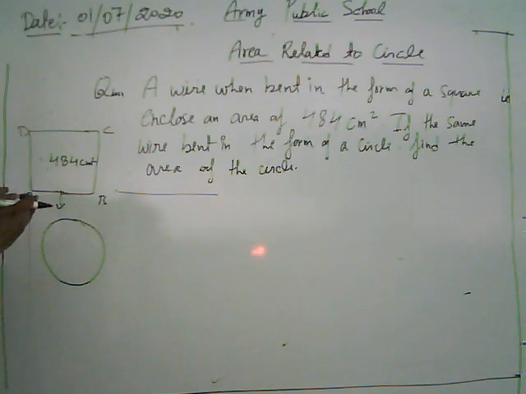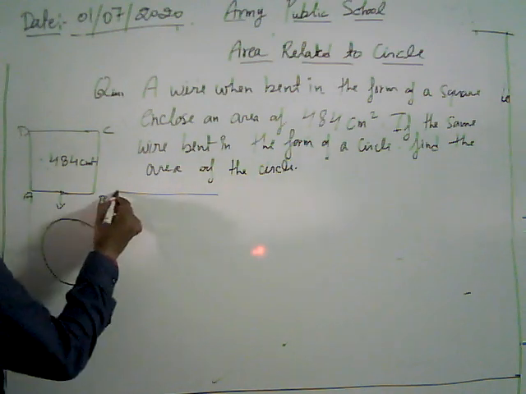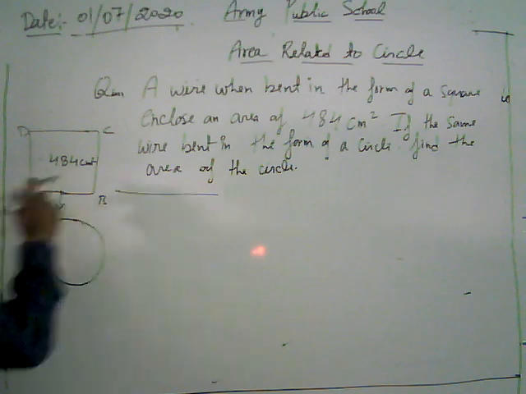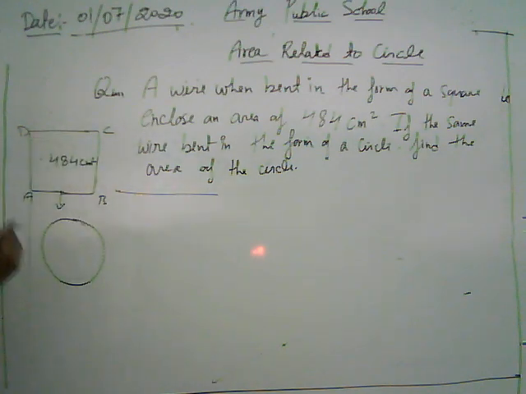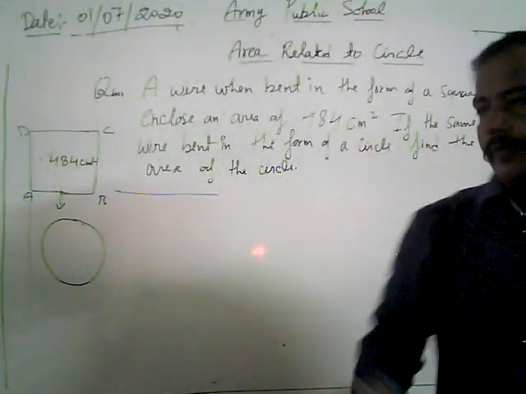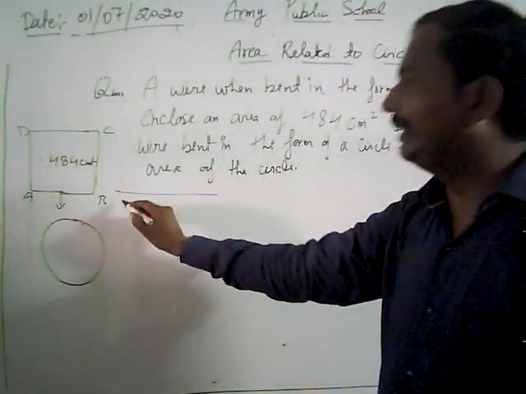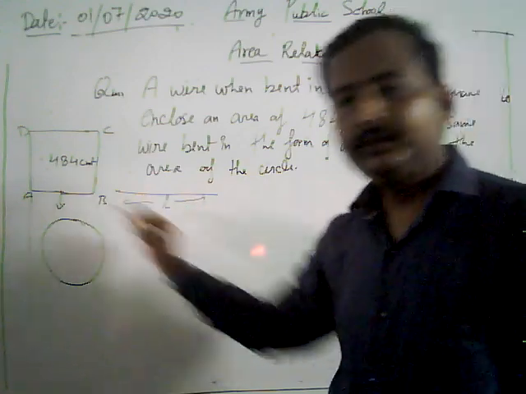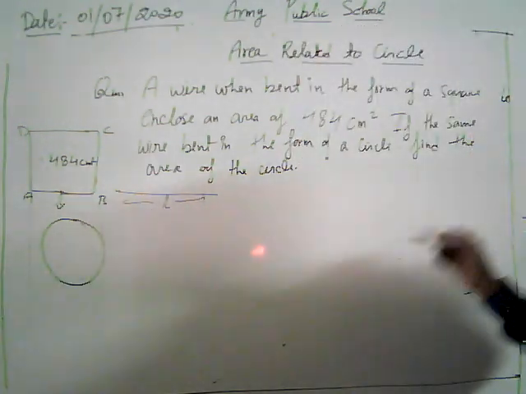We get the length AD, which is equal to the perimeter of the square. We use the same length of wire to make a circle.